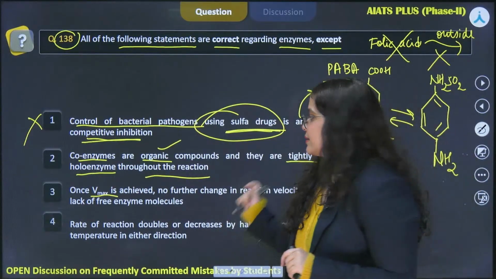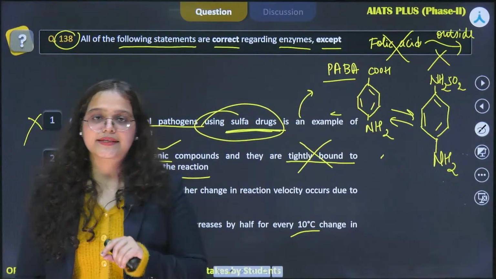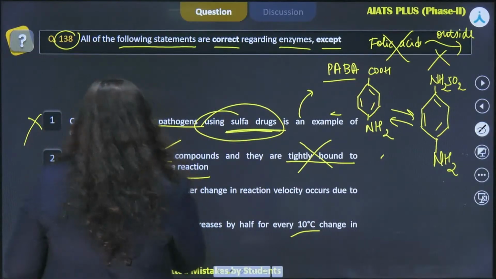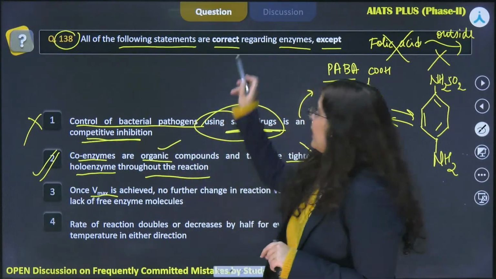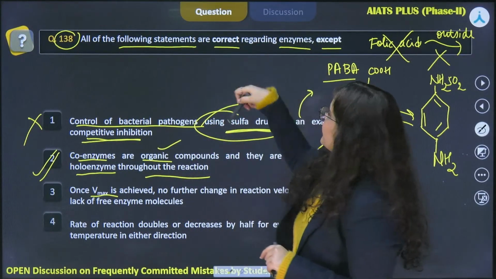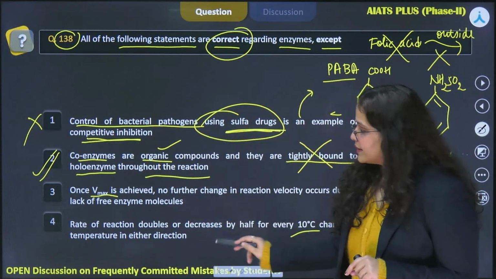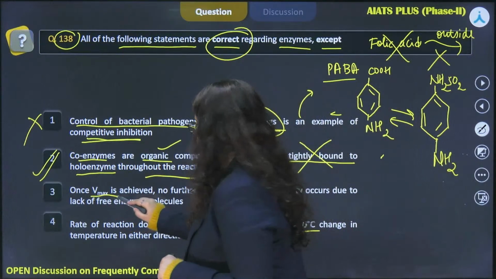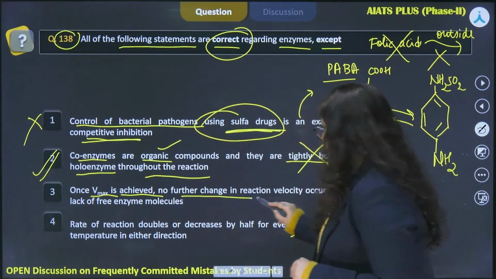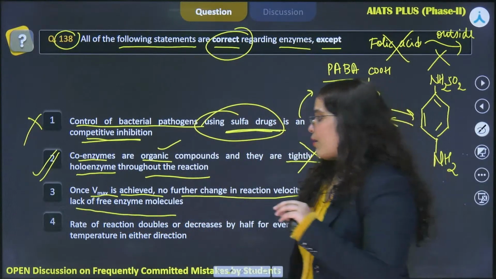So we discussed this in great detail that they are not tightly bound, instead they are loosely bound, and therefore our right answer seems to be option 2 itself, because we are looking for the incorrect statement. All of them are said to be correct. But let us read the other options as well, where our third option states once Vmax is achieved, no further change in reaction velocity occurs due to lack of free enzyme molecules.